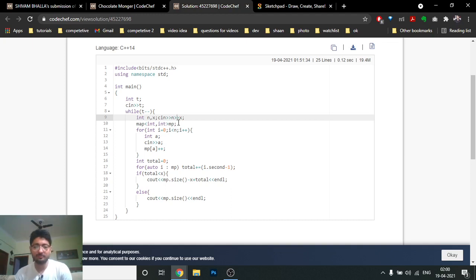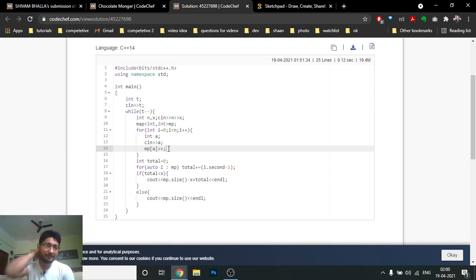Then use a map to find out what the count is for each type of candy, and store them. Then total is the total number of candies given to the brother. The different candies are stored in the map, because every candy has a different value in the map, which means one candy is used 3 times, the second candy appears 5 times, and so on. So what you can easily see in this problem is that the size of the map gives you the different types of candies.